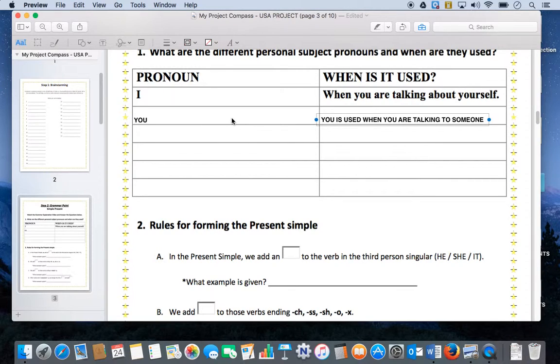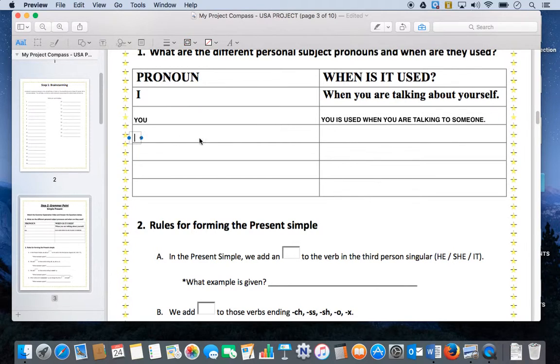Now just remember, in French you say tu and you say vous. In English, we do not have the equivalent of tu and vous. For example, tu es mon ami, or vous êtes mon ami. In English, the same thing would be you are my friend, you are my friend. So there is no difference.